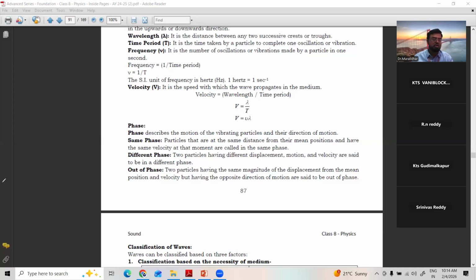Okay. So these are the important terminology related to waves.